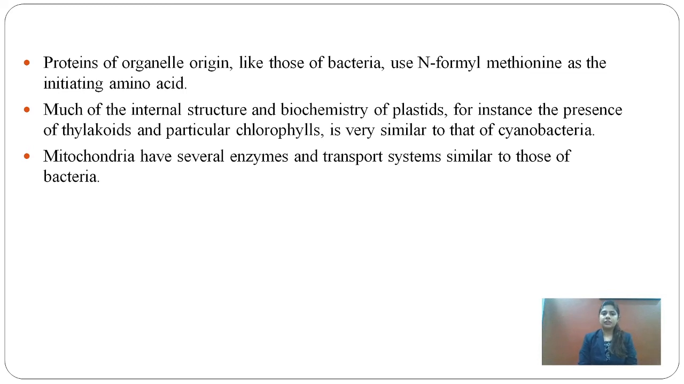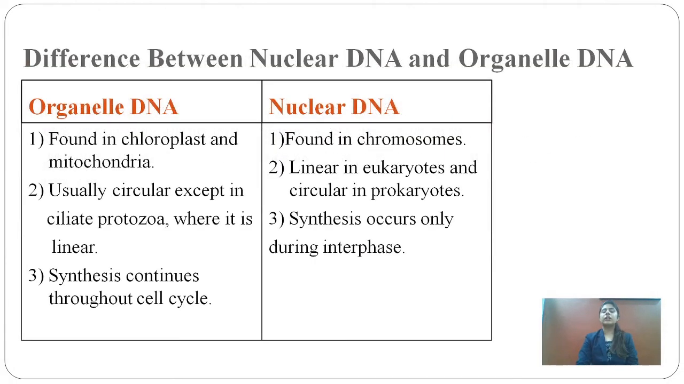Much of the internal structure and biochemistry of plastids, of thylakoids and chlorophyll, is very similar to that of the cyanobacteria. Mitochondria have several enzymes and transport systems which are the same as in bacteria. So these were the evidences which prove that the eukaryotic cell organelles have evolved from prokaryotic organisms.